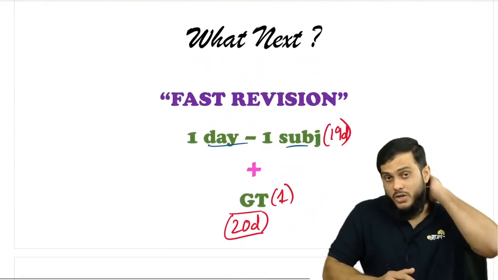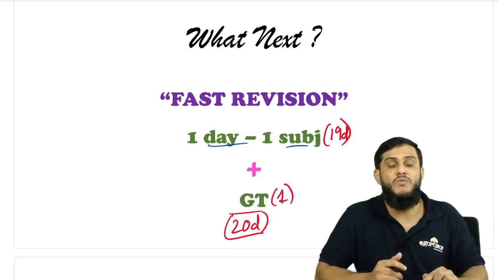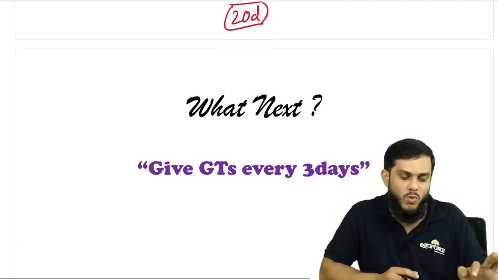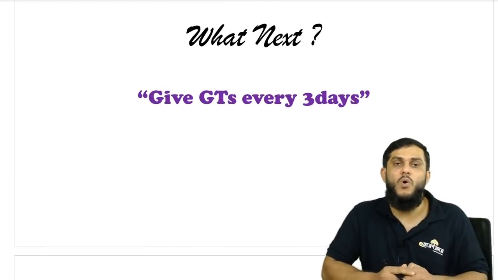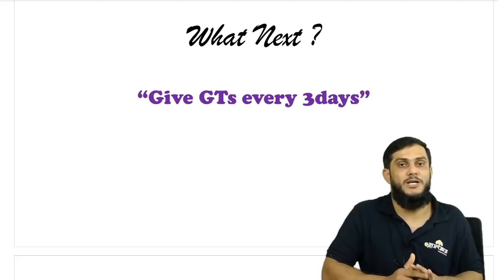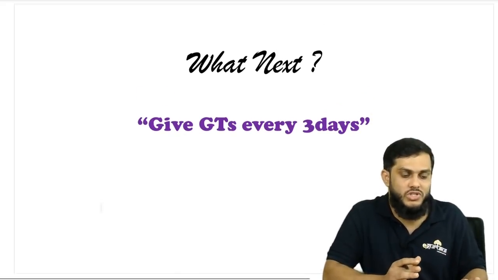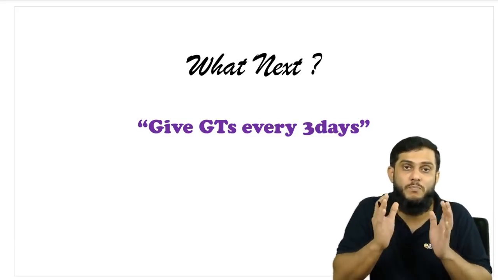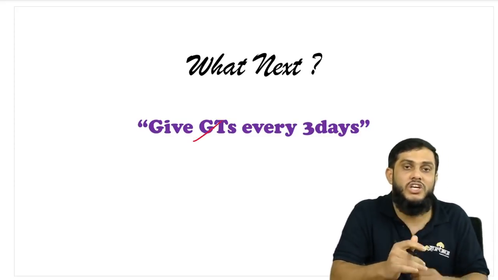Then again, 20 days we are giving one fast revision and giving one more GT, 6 GTs. 6 GTs are over already. Now what to do? Start giving GTs every 3 days. So this is your strategy, just 15 days before the exam, every 3 days. Because now you are perfect, start giving each and every GT.